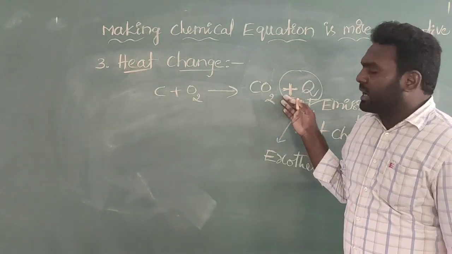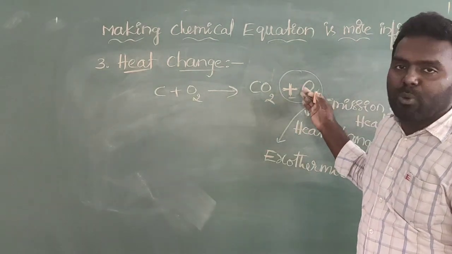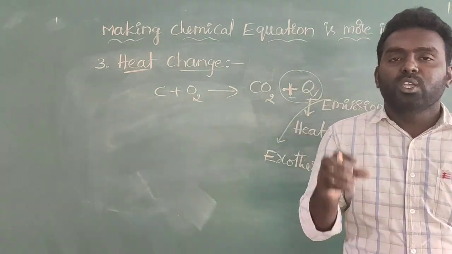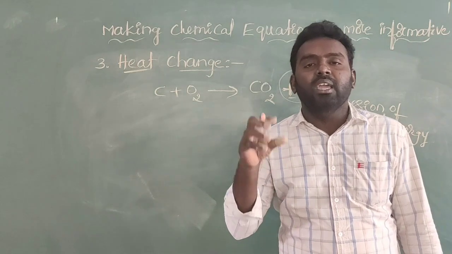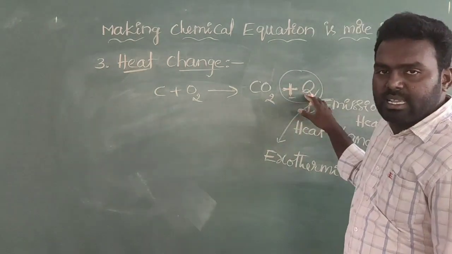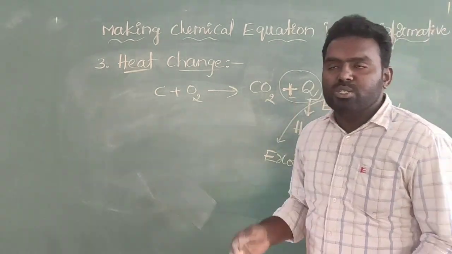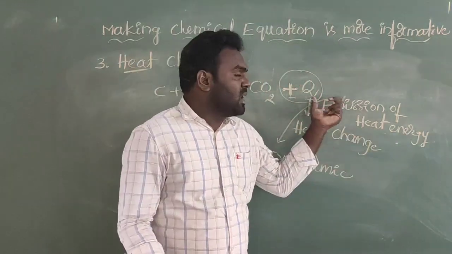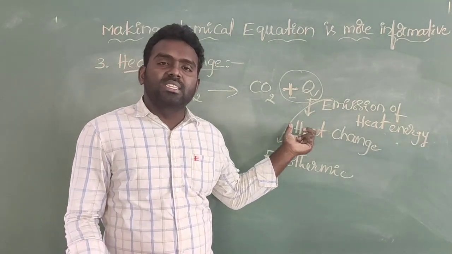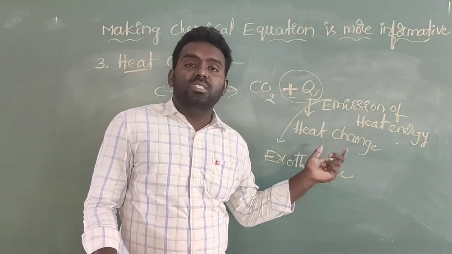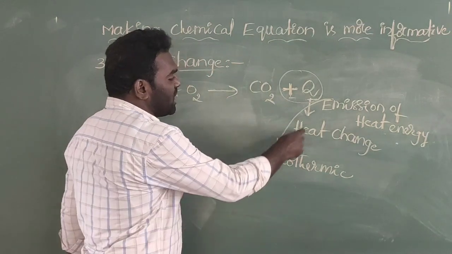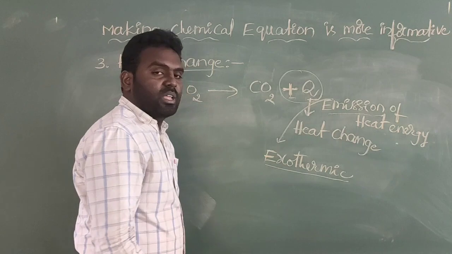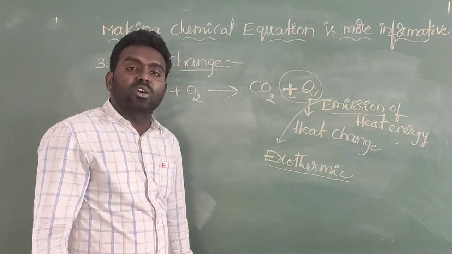What I am saying is that on the right hand side we write the positive Q. Q is nothing but a symbolic representation of heat energy. In this reaction, the right hand side is written as positive Q. A positive sign usually means a loss of electrons, but in this equation plus Q means a loss of heat energy. Loss or emission of heat energy means an exothermic reaction. This type of reaction is called an exothermic reaction.